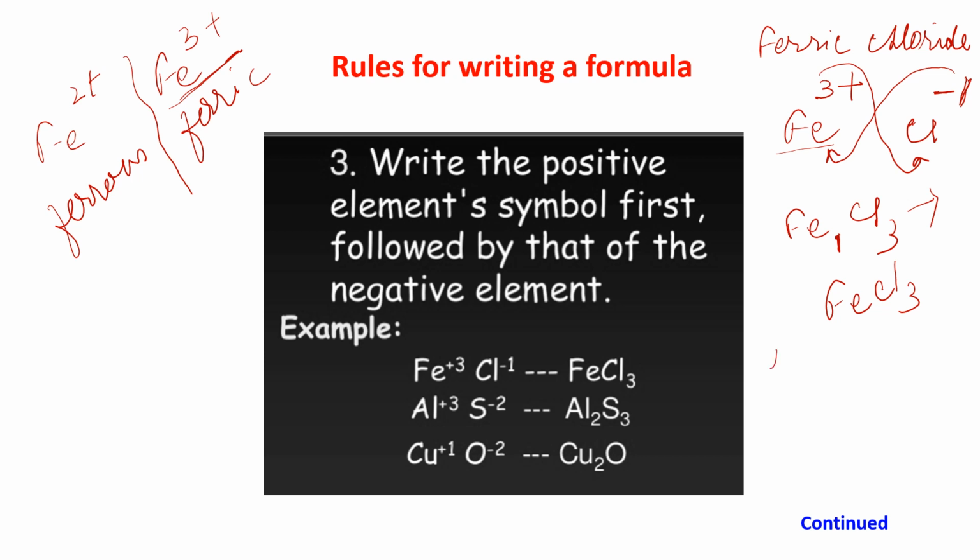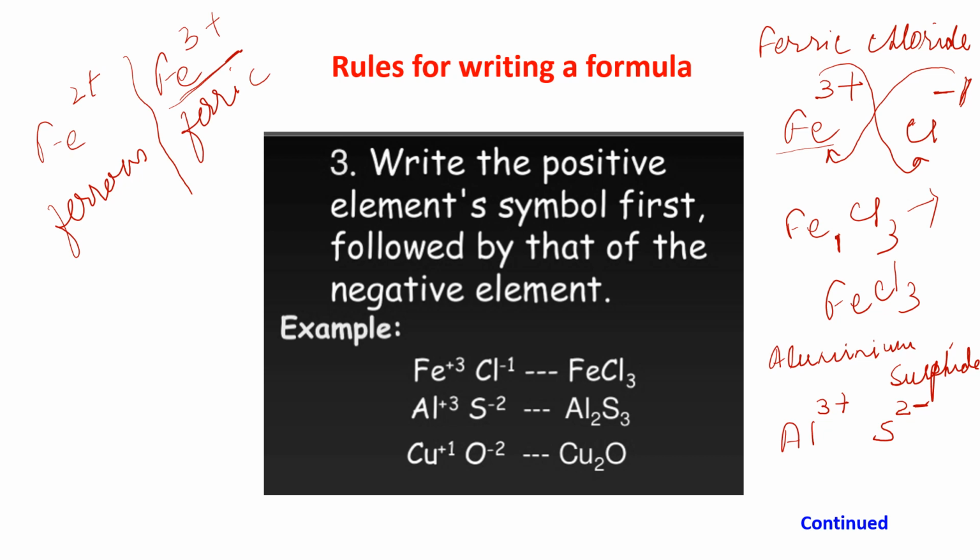Suppose I have to write aluminium sulfide. Aluminium is the symbol Al with the valency +3. You can see that the positive one I have written first. Sulfide has the symbol S, from sulfur. The valency is 2-. So the negative is at the right hand side. First on the left hand side is aluminium 3+ and on the right hand side sulfide.